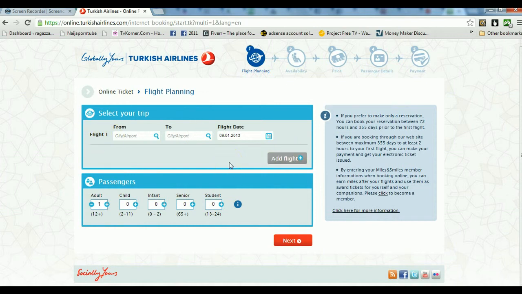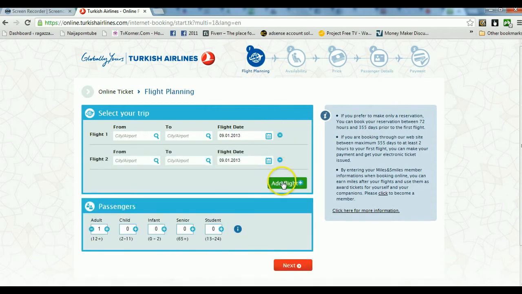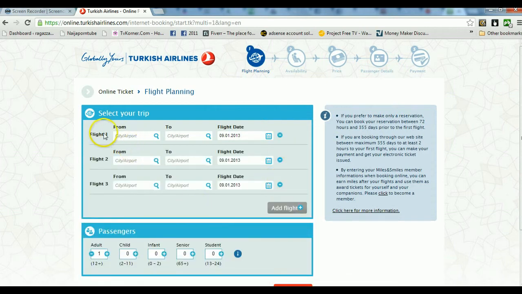Since you would like to buy from Milan to Lagos, then from Lagos to Moscow, then the last trip from Moscow to Milan, you go come here, you go click add flight 1, then you go click again add flight 2. This way you go make 3 trips: flight 1, flight 2, and flight 3. Now you go choose the following.